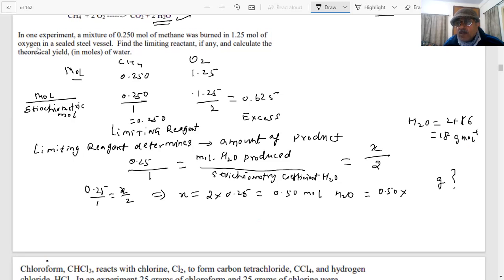So you have 0.50 mole into 18 gram per mole. Mole cancels. So 5 by 10 into 18 gives 9 grams.